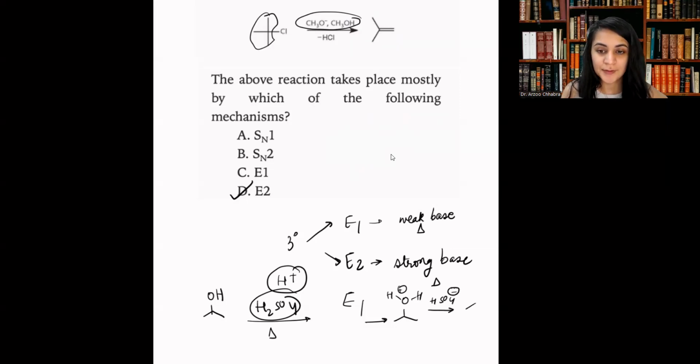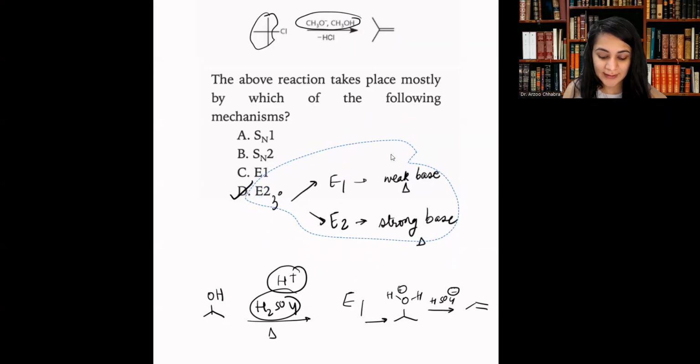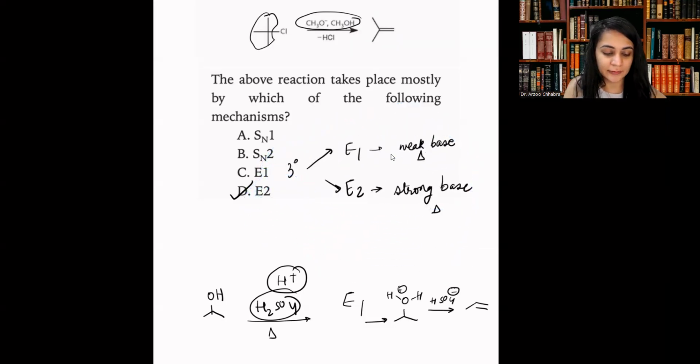And then in the second step, the HSO4 minus is actually used as a weak base to cause the elimination, right? So now, again, like we said, the E1 category of reaction requires you to have a weak base, and HSO4 minus is a really weak base, even though there's a negative charge. If you draw out the structure, it's one of the really weak bases, and I'm not going to get into that right now.